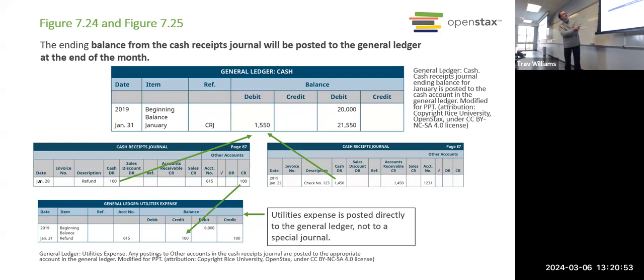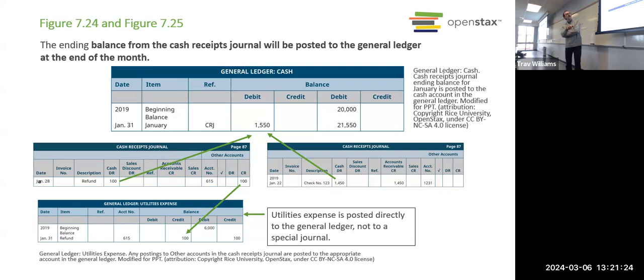Very good. Well, then, let's see what's going on here. The balance from the cash receipts journal is posted to the general ledger at the end of the month. If there were two transactions during the month, one, we got that $1,450 from that customer paying off what they owed us, and we also got a refund of $100, so we got a total of $1,550.